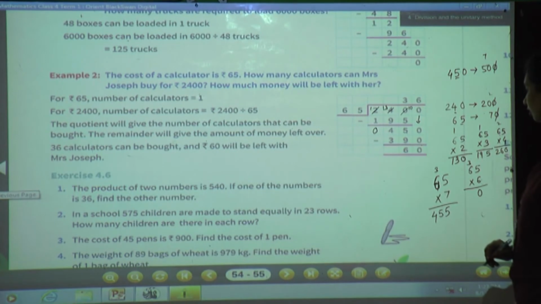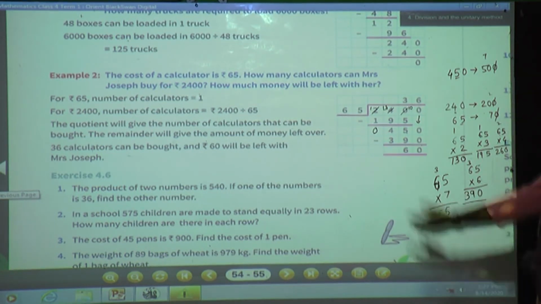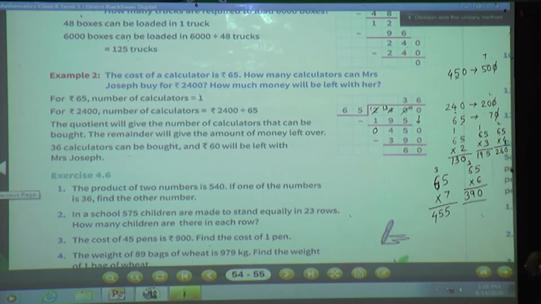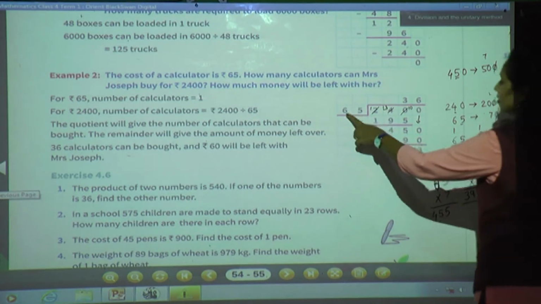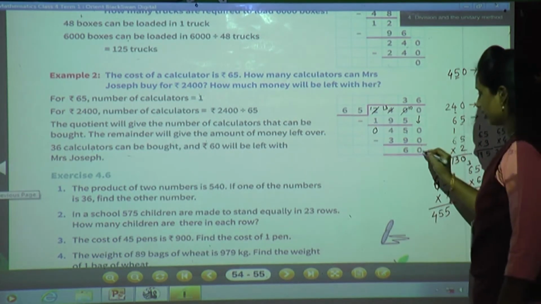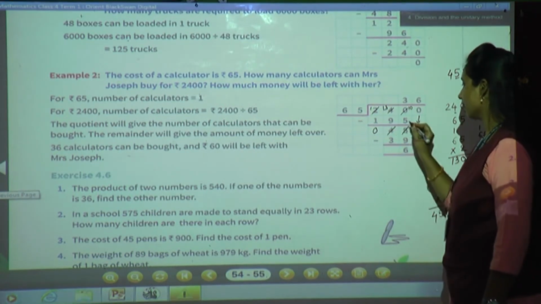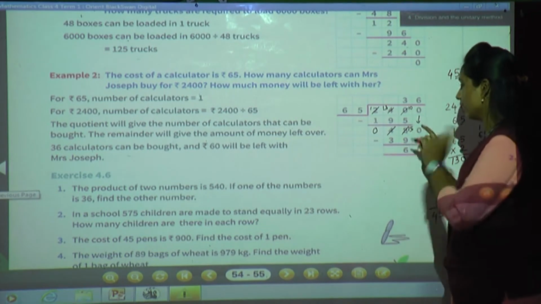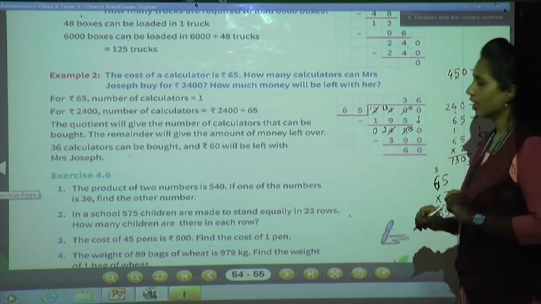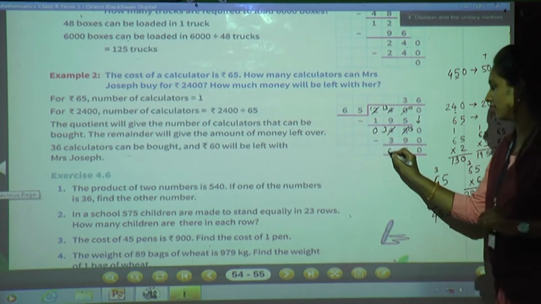Now see, 390 we can subtract from 450. Now what is the quotient? 6. 6 times 65 is 390. Now do the subtraction. 0 minus 0, 0. 5 minus 9 we cannot. Cut the 5, write as it is, take borrow from neighbor. Neighbor is having 4, he will give 1, 3 will remain. Now 15 minus 9 is 6 and 3 minus 3 is 0.